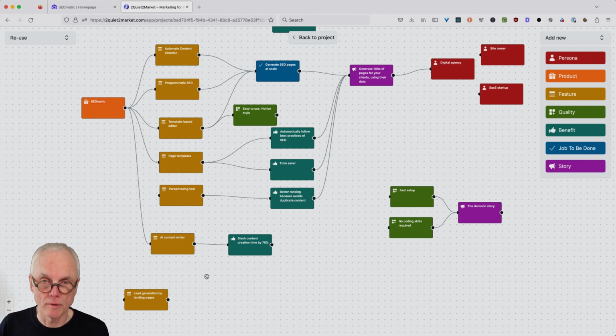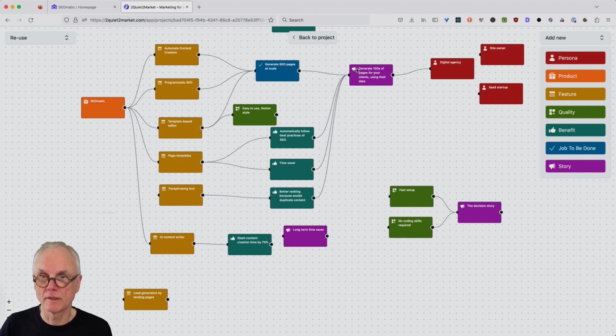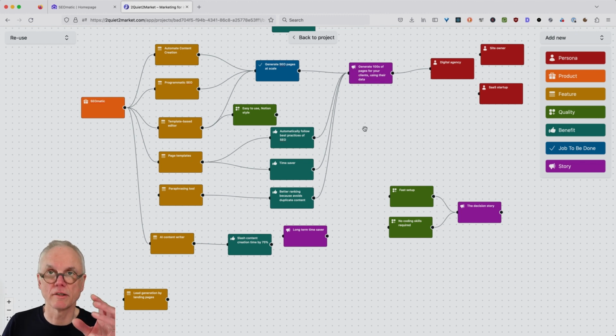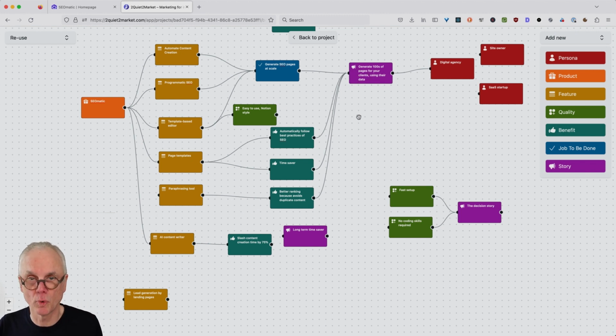So I would also put this into a separate story, like long-term time saver. I would tell a short-term story here, like generate hundreds of pages, kind of an immediate benefit, immediate reward. And this would be more a long-term thing.